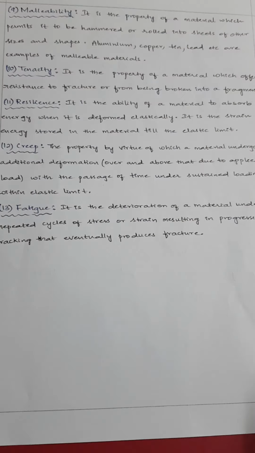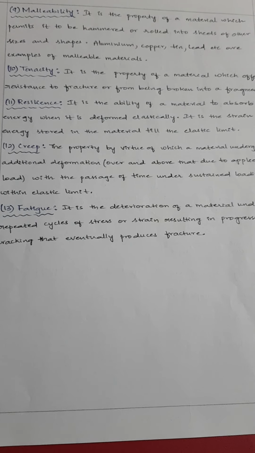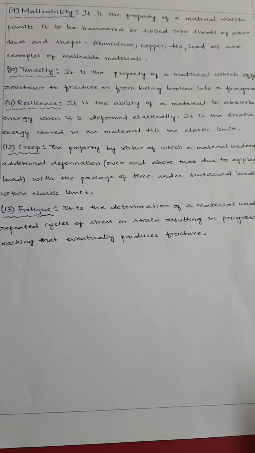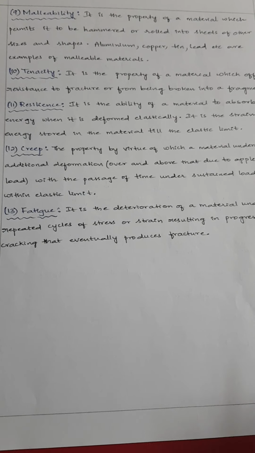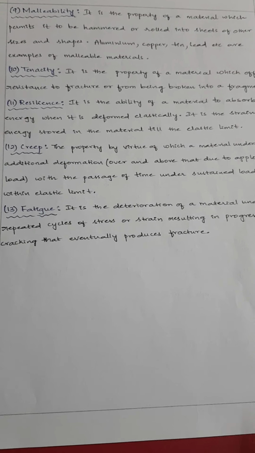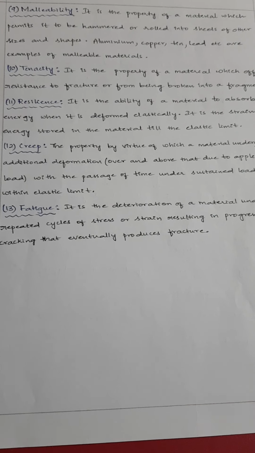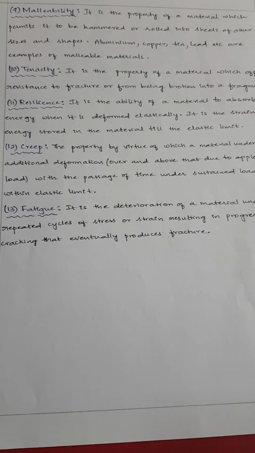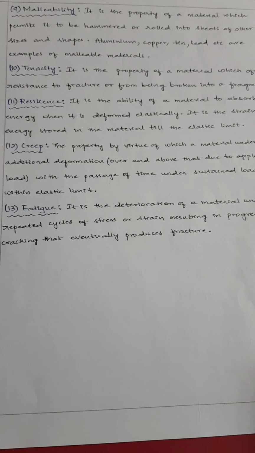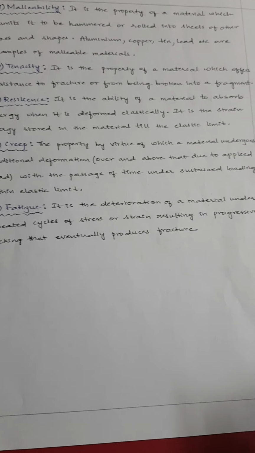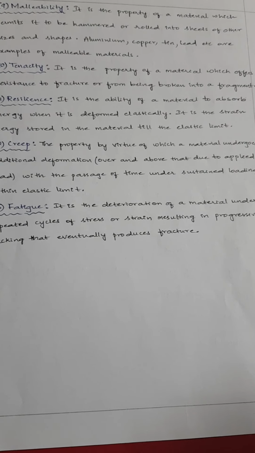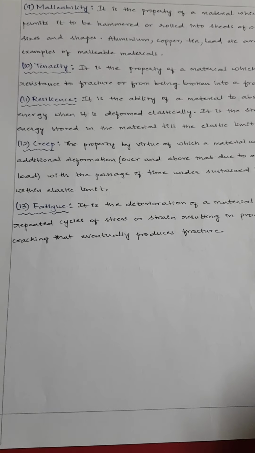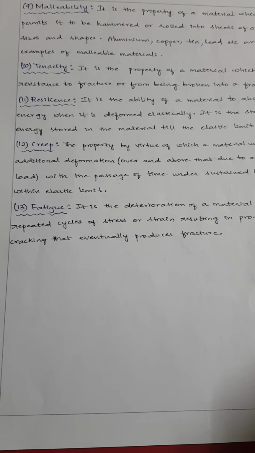And next, 10th one is tenacity. So tenacity is the resistance of the material against fracture or being broken into fragments. So when we say, for example, she is a tenacious woman, it means she doesn't break, or her heart doesn't break, for very smaller things. That's called tenacious behavior. So any material which will resist more fracture, that's called as tenacious material.